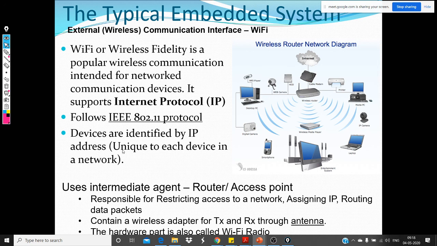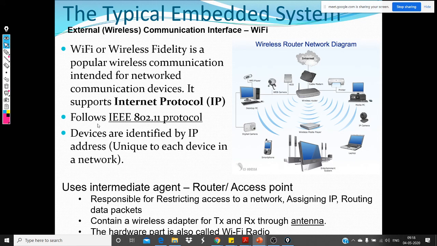The next one we will see is Wi-Fi. I think this is next to, not next to Bluetooth, like one step ahead of Bluetooth. This is everyone's favorite. We can't live without it. It's like oxygen for us, right? So Wi-Fi. Wi-Fi is wireless fidelity. I think it's one of the most popular wireless communication interfaces, right? And it supports Internet Protocol, and it follows the IEEE 802.11 protocol.